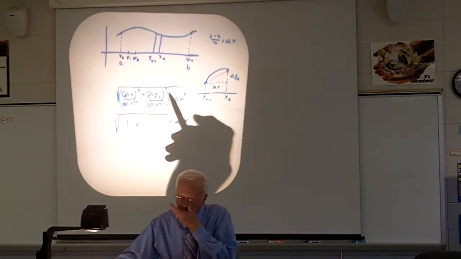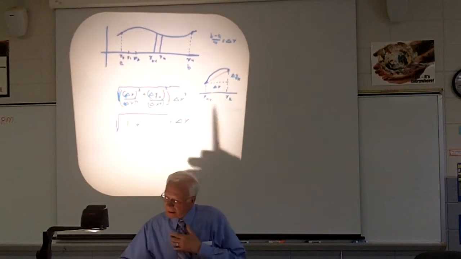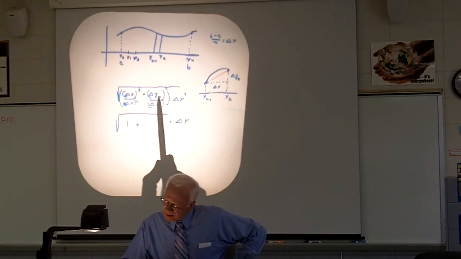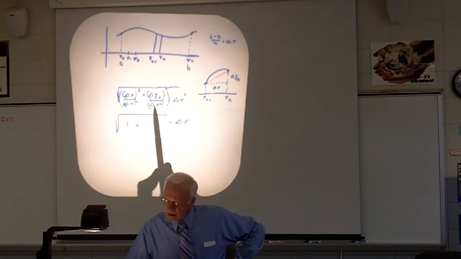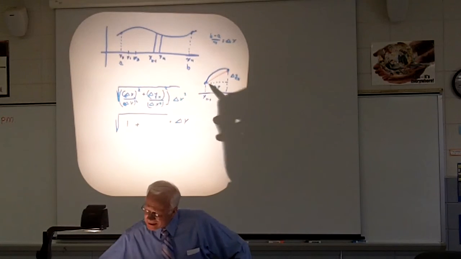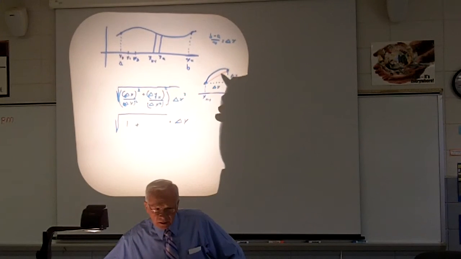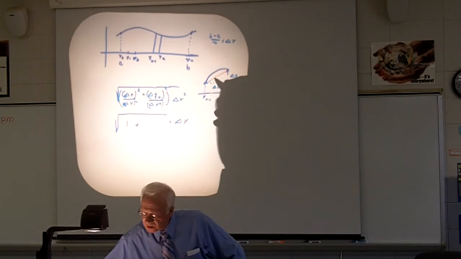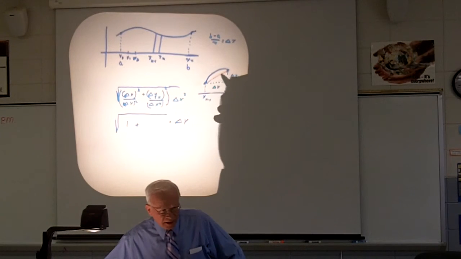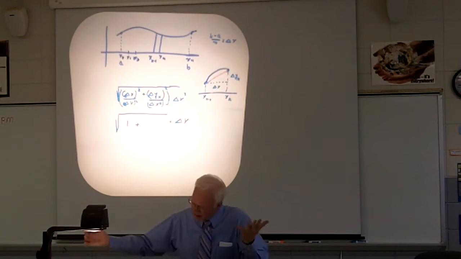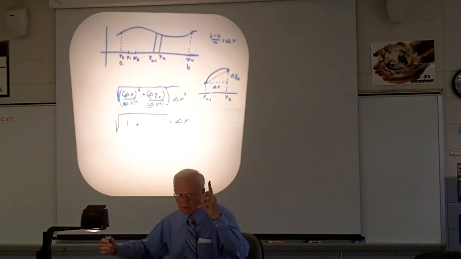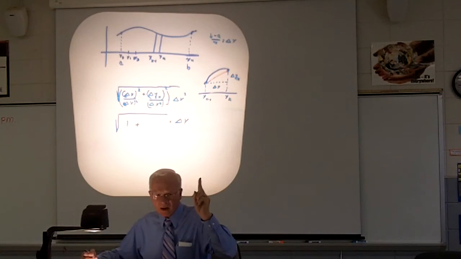Okay, now this. I want to talk about this a little bit. What is this thing? Well, that's delta y over delta x, which is the slope of this line. Lo and behold, that's the slope of this line, which is a big deal. Whoa. Okay? That's nice. So that's there, but hey, there's something else nice. We learned the mean value theorem.